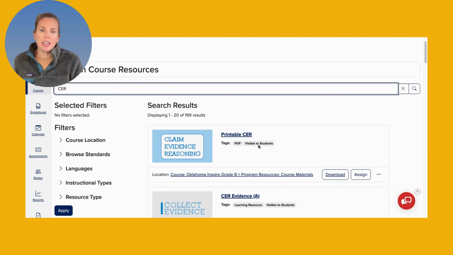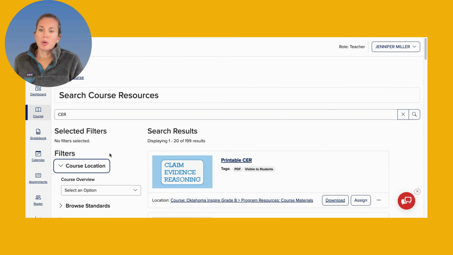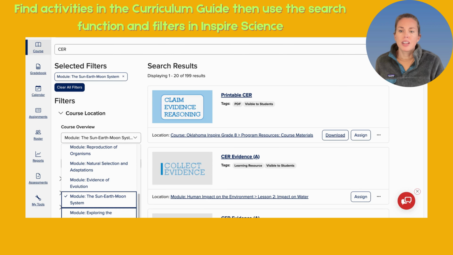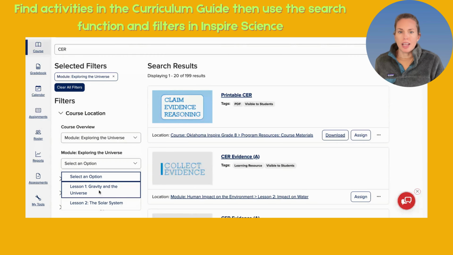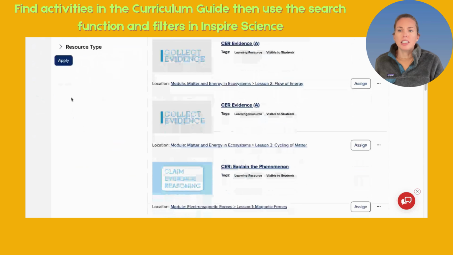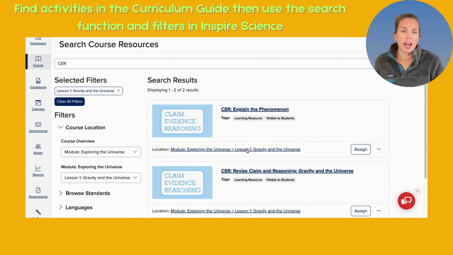If I type this in, I'm going to see every single CER, but I can just go to my course location filter. I need to be in Exploring the Universe, and then I want to be in lesson 1. So after I select that, I can just hit apply. And it pops up the one that I'll be using for my lesson 1. So explain the phenomenon. And then from here, I can just assign it.